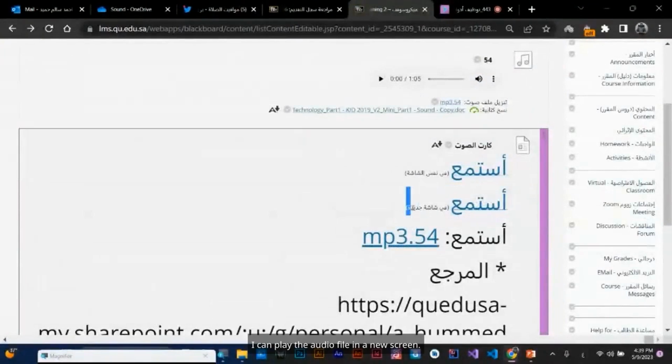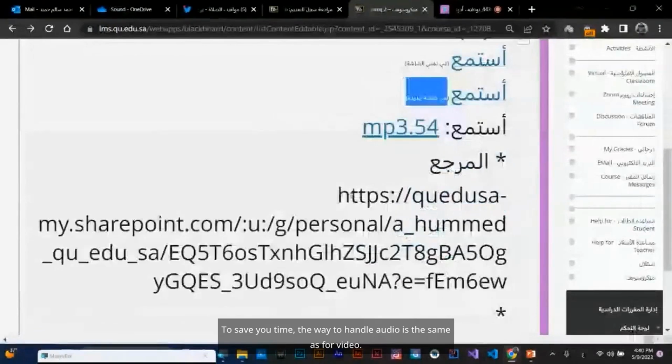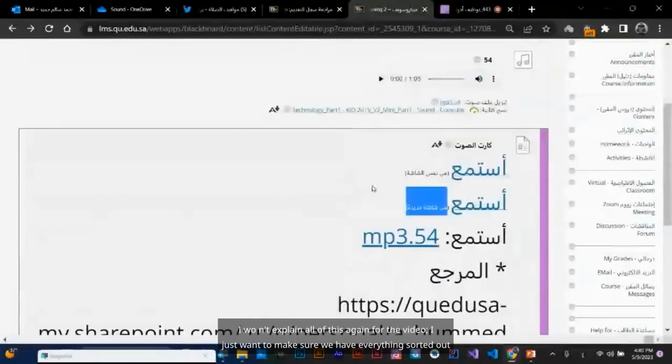I can play the audio file in a new screen. This is in case we use the element method. Keep in mind, everyone, that what applies to audio will also apply to video. To save you time, the way to handle audio is the same as for video. I won't explain all of this again for the video. I just want to make sure we have everything sorted out quickly.